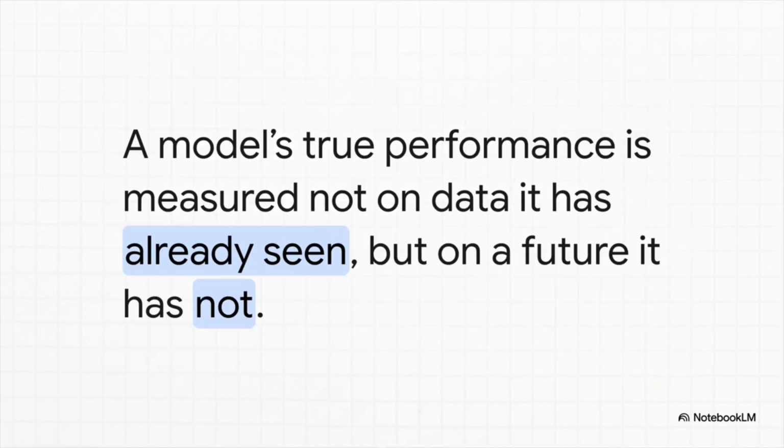And this explains why our initial intuition is so often wrong. It explains why that perfect score can be such a red flag. A model's true performance isn't measured on how well it remembers the data it has already seen. It's measured on how well it can generalize from that past to a future it has not yet encountered.